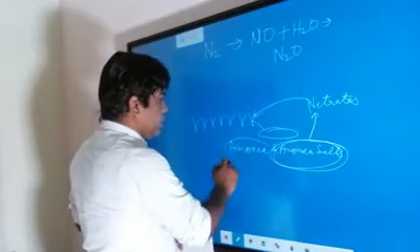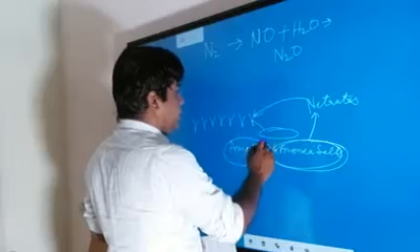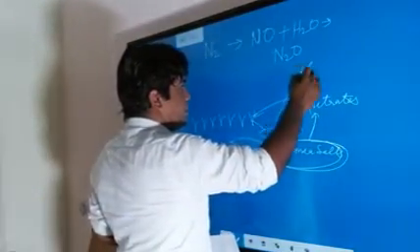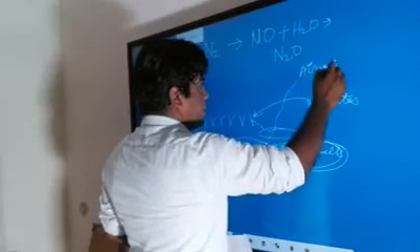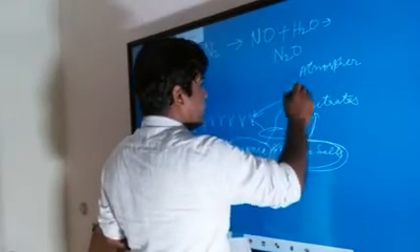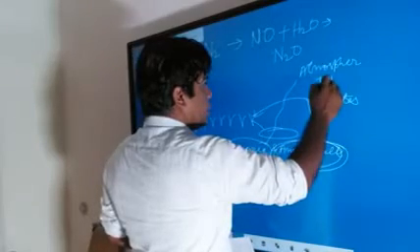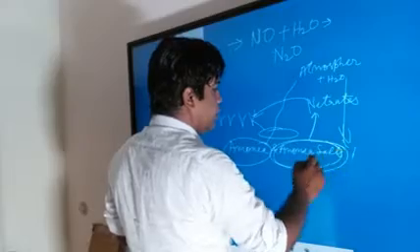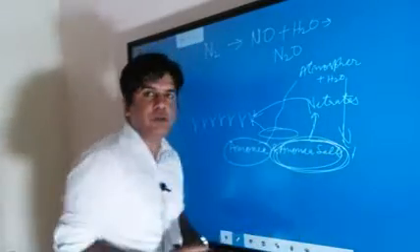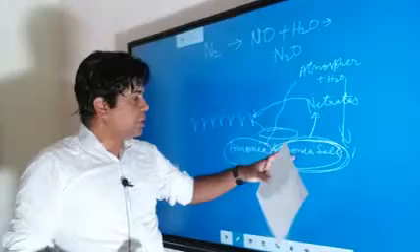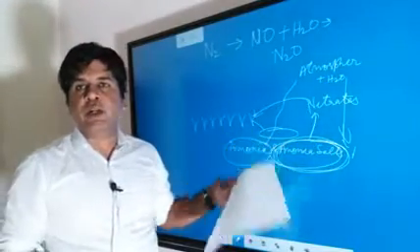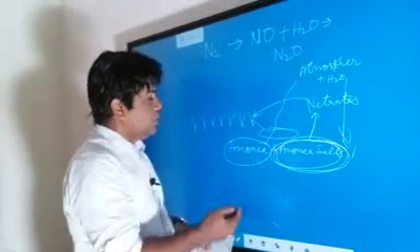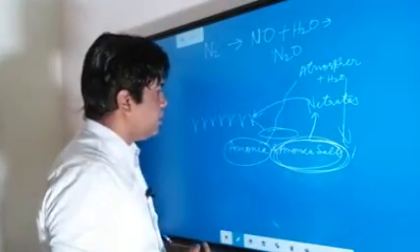Then this ammonia gas may come back to the atmosphere, and when this ammonia combines with water, it will come back to the soil in the form of ammonia salt. So these ammonia salts can again be converted into nitrate by the nitrifying bacteria. So this is what exactly happens.